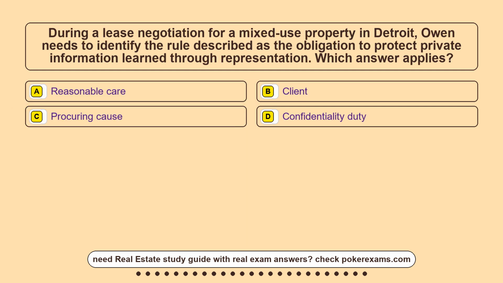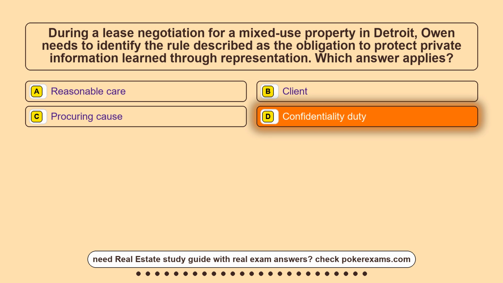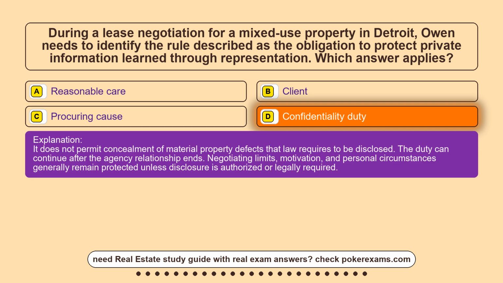Question 6. During a lease negotiation for a mixed-use property in Detroit, Owen needs to identify the rule described as the obligation to protect private information learned through representation. Which answer applies? Option A, reasonable care. Option B, client. Option C, procuring cause. Option D, confidentiality duty. The correct answer is option D, confidentiality duty. It does not permit concealment of material property defects that law requires to be disclosed. The duty can continue after the agency relationship ends. Negotiating limits, motivation, and personal circumstances generally remain protected unless disclosure is authorized or legally required.